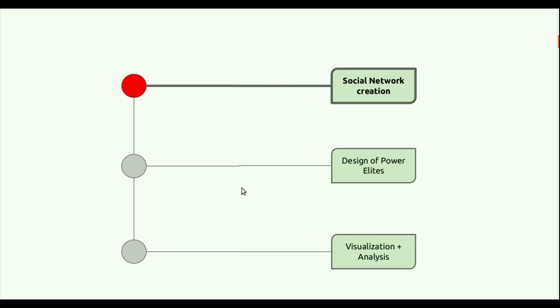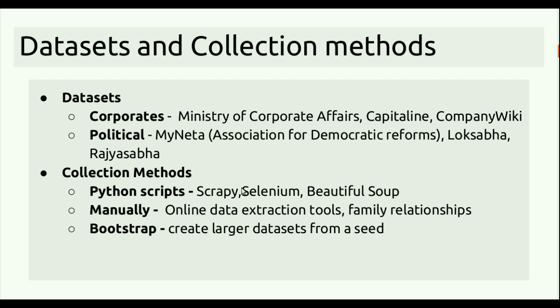To begin with, these are some data sets we used for the purpose of collecting the data. For corporates, we collected from the official sites of the Ministry of Corporate Affairs, Capitaline, Company Wiki, etc. For political data, we looked at MyNeta, which is a website by the Association for Democratic Reforms, and the Lok Sabha and Rajya Sabha websites. Our collection methods were largely running Python scripts using some libraries or frameworks, and we also collected manually. Sometimes we also used bootstrapping, wherein we used our own scripts to generate a larger dataset from a seed dataset, from a smaller dataset.